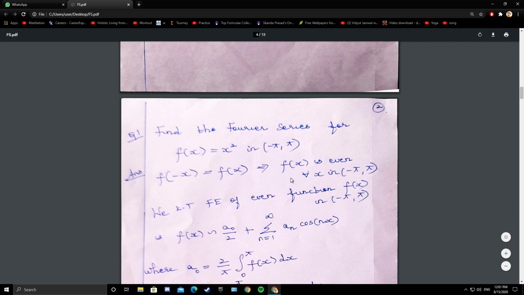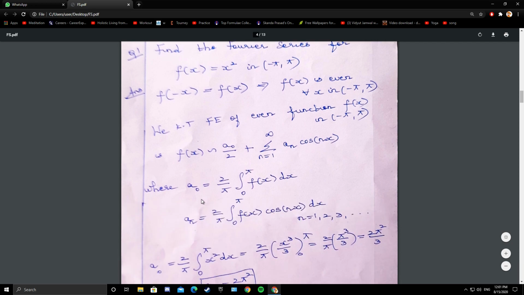So if it is even, the Fourier expansion of an even function in minus pi to pi is f of x converging to a naught by 2 plus summation 1 to infinity a n cos of nx, where a naught is 2 by pi integral 0 to pi f of x dx, a n is 2 by pi integral 0 to pi f of x cos of nx dx, where n is a positive integer. So first thing, find out whether it is odd or even, or it can be neither odd nor even. So here it is even.